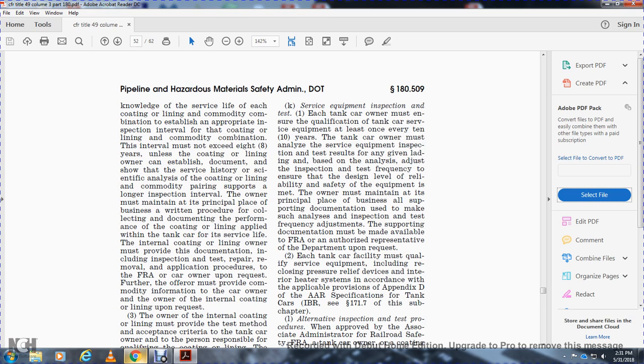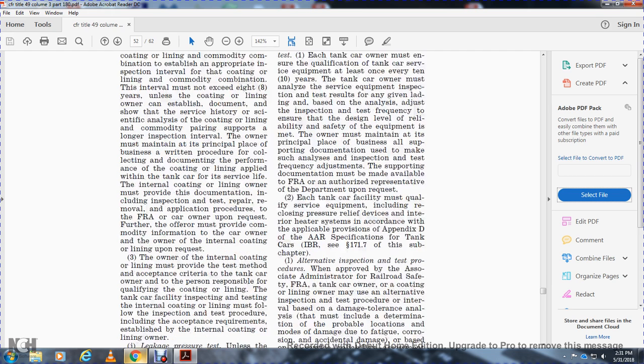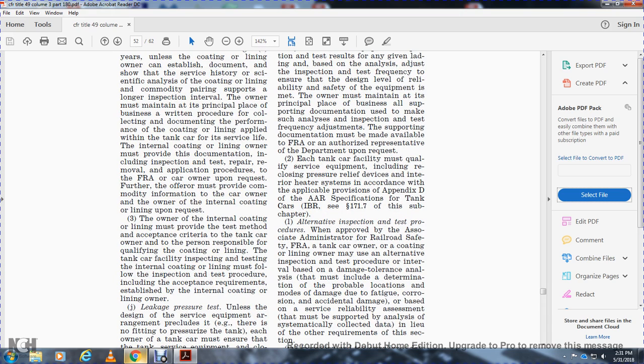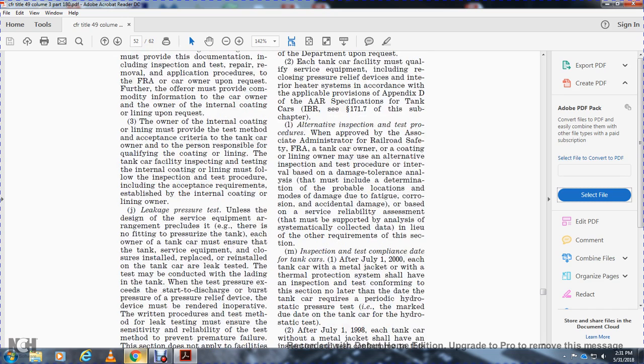Each tank car facility may be qualified, including the surface equipment, the closing pressure relief valve, and the interior heater system, in accordance with the applicable provisions of Appendix D, with the AAR specification for the tank car. Alternative inspection testing procedures require approval of the Associate Administrator for Railroad Safety for the FRA. The tank car owner and coating lining may only use the alternative inspection testing procedure for an interval based on damage tolerance analysis. They must include the determination of the probable location modes for damage due to fatigue, corrosion, and external damage, based on the service reliability assessment, which must be supported by analysis systematically collected, in lieu of other requirements of this section.